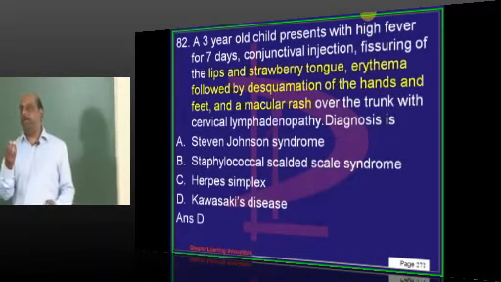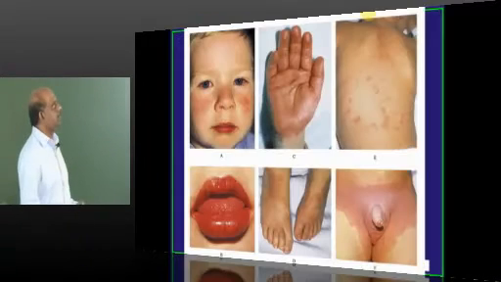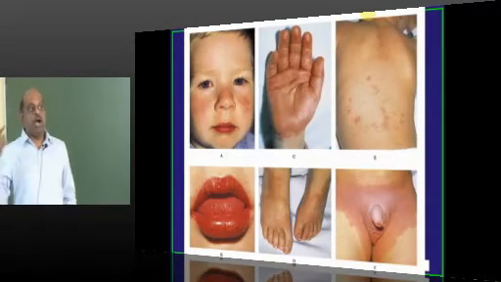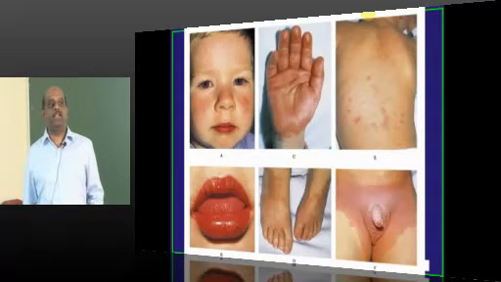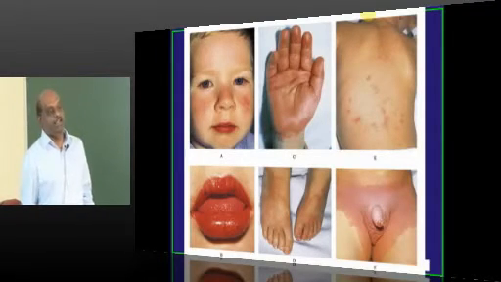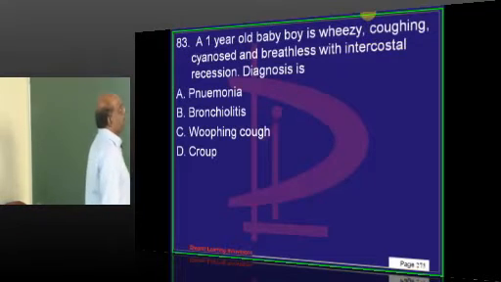A 3-year-old child, strawberry tongue, erythema and desquamative lesions, non-purulent conjunctival inflammation. What is your diagnosis, doctor? Kawasaki disease is what needs to be remembered.